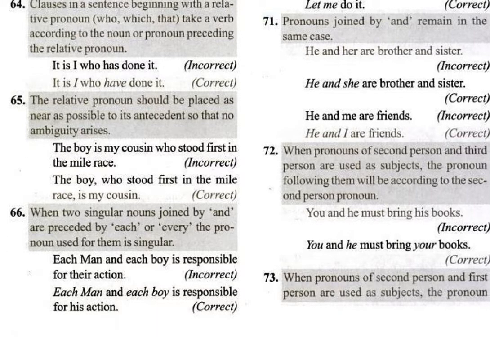When two singular nouns joined by and are preceded by each or every, very important one, the pronoun used for them is singular. Each man and each boy is responsible for his action. So here the pronoun that you are using should be what? That should be singular only, his. Each man and each boy is responsible for his action. So let's move on to the next one.